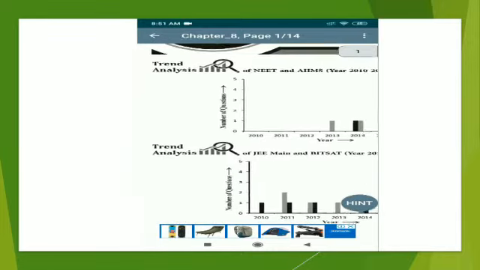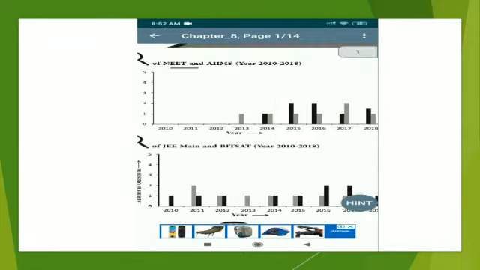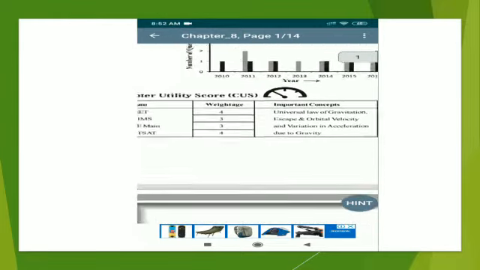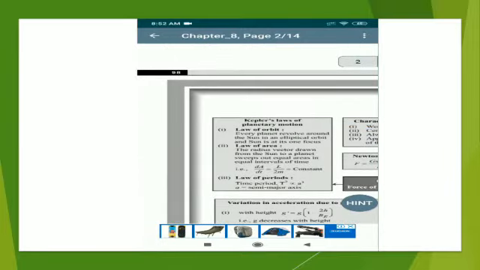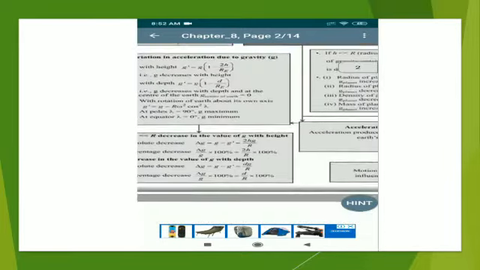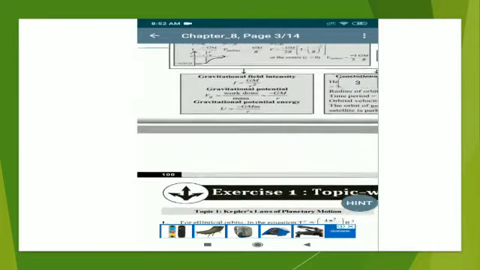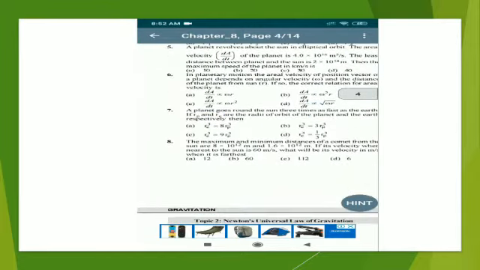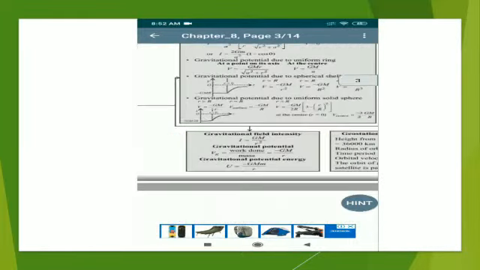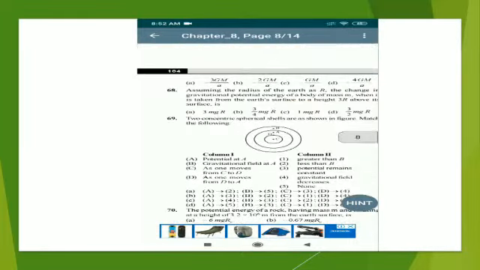So you have gravitation, and you see you have the trend analysis, which is very important because I've told you about smart work. So you can do the smart work, and these flow charts make our lives easier, guys. They have all these in here.